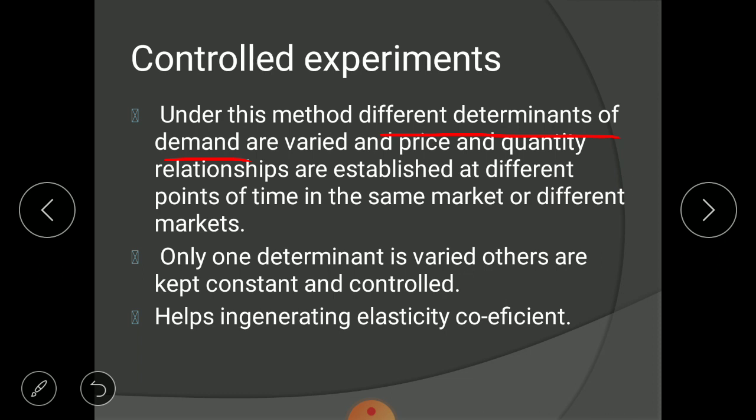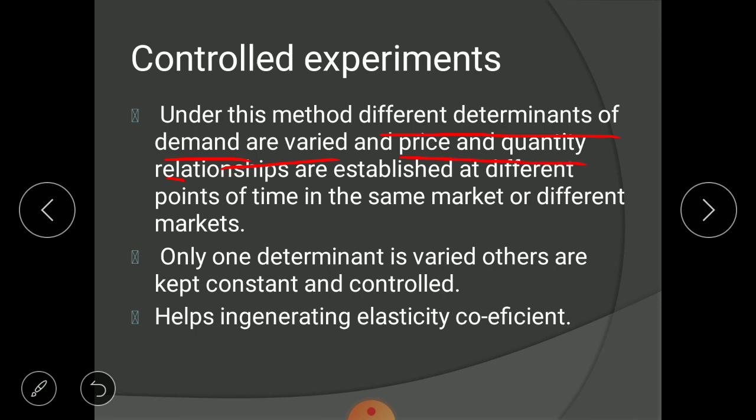See again what is written here: the different determinants of demand are varied. Meaning the first experiment we have done regarding the advertisement campaign. If that experiment is successful, then no worry, but if that experiment is not successful, then we have taken price as an experimental factor. Getting it? So different factors affecting demand are varied and price and quantity relationships are established.